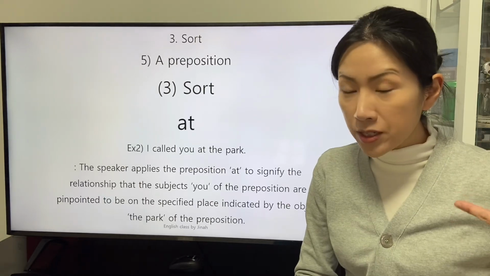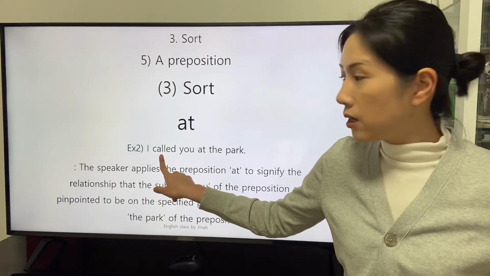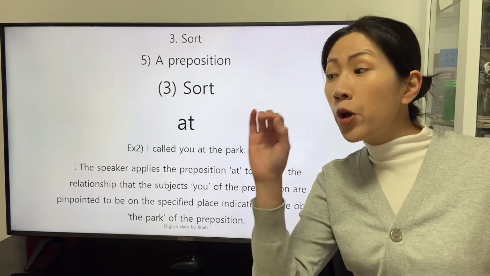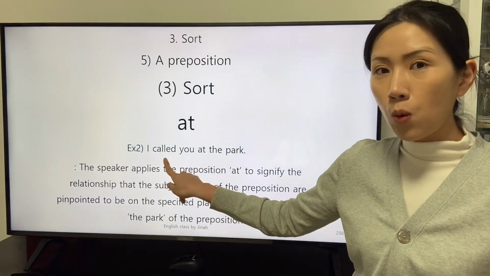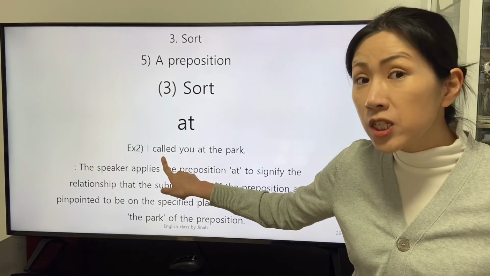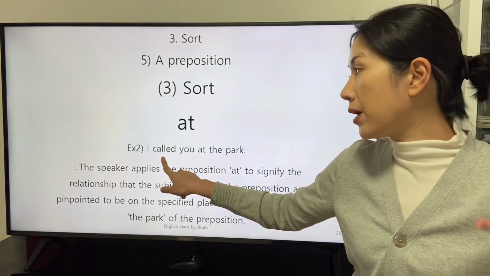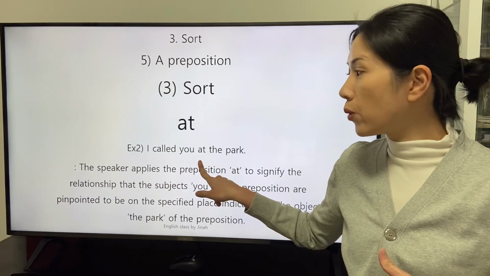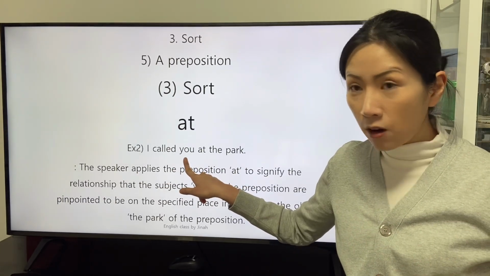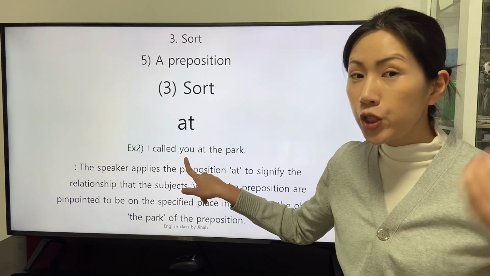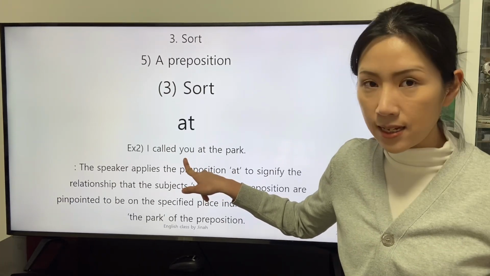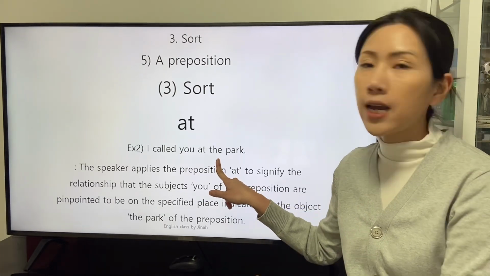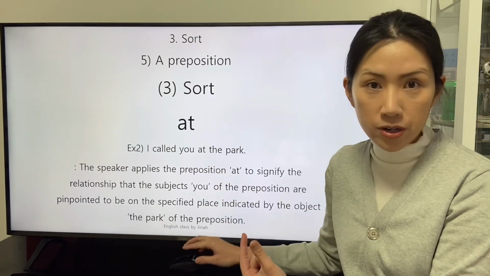With the information about tense revealed by the transitive verb called, the point in the past when the action indicated by the transitive verb called actualized was when the subject of the preposition you existed at the pinpointed place indicated by the object, the park.